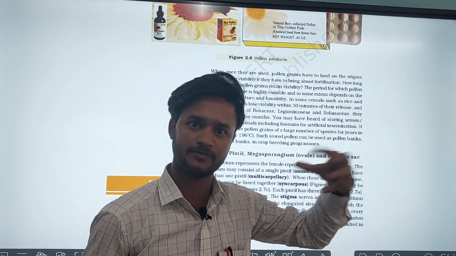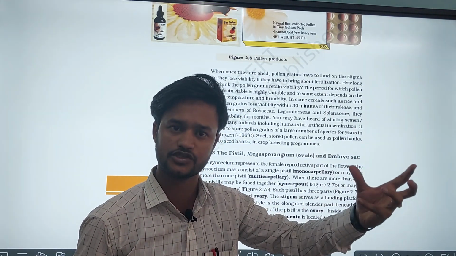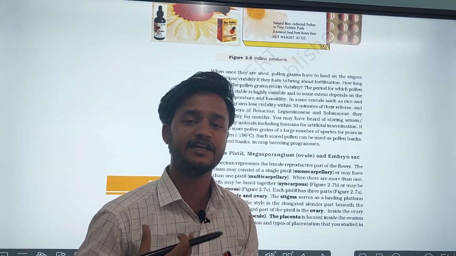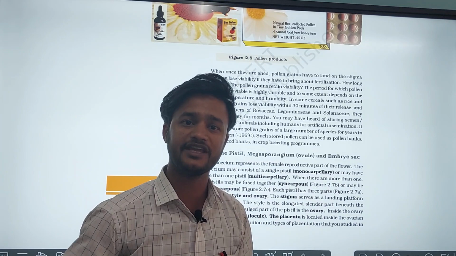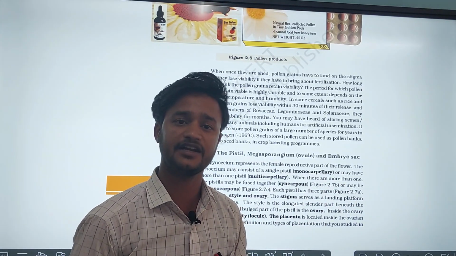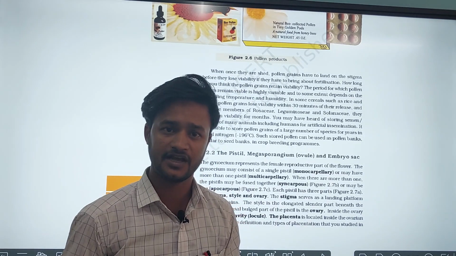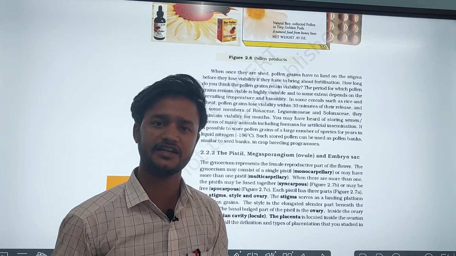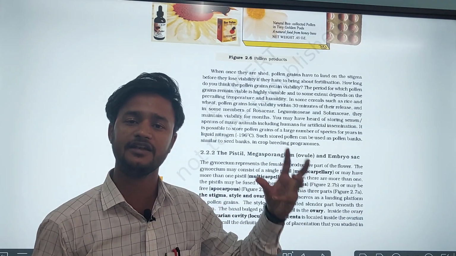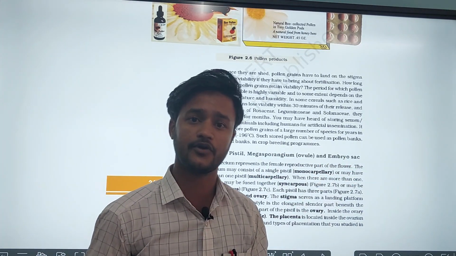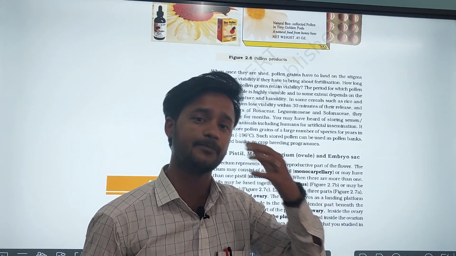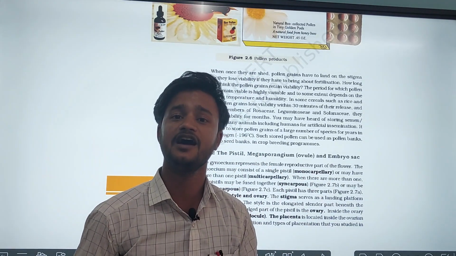We know that the pollen grains of most species cause allergy, and they also lead to bronchial afflictions like chronic respiratory disorders, that is asthma and bronchitis. Many western countries use a large quantity of pollen products like pollen tablets and pollen syrups, which increase the performance of athletes and race horses.